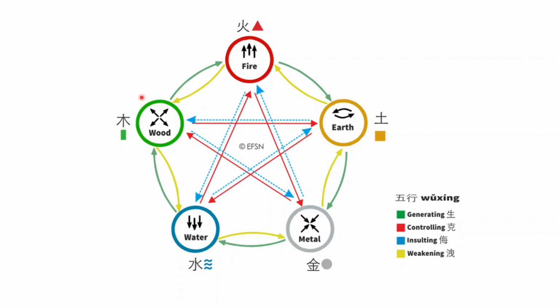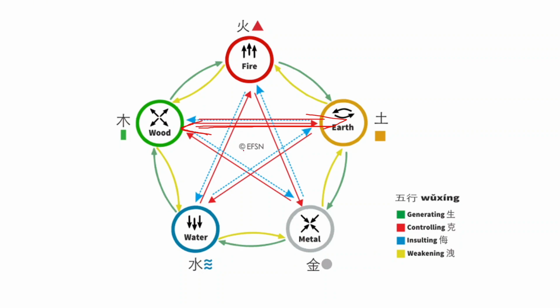I'll show you another cycle, called the insulting cycle. We know the control cycle, right? Likewise, for example, if the control cycle is controlling the earth, sometimes the earth gives feedback to the wood again. It is insulting the wood. That means the wood controls the earth, which means the liver controls the spleen, but sometimes the spleen insults the liver. That is the insulting cycle.